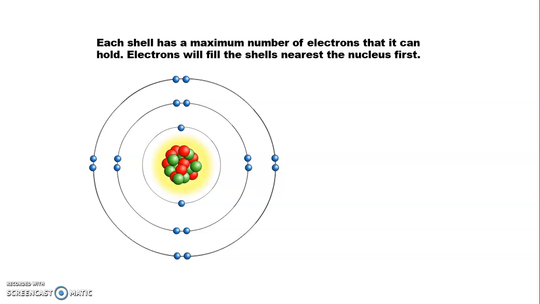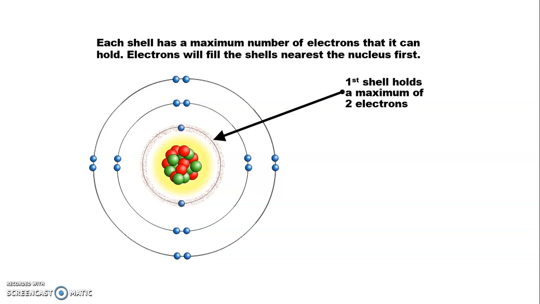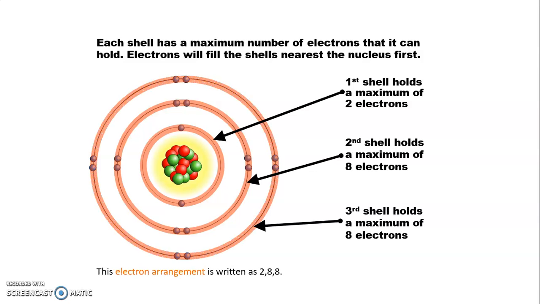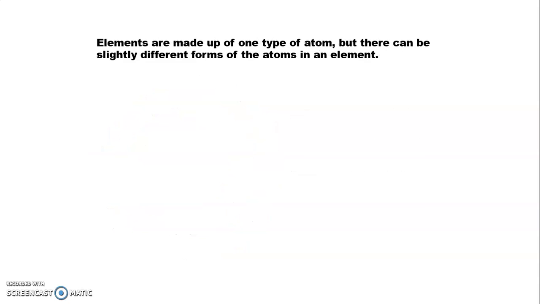Each shell has a maximum number of electrons that it can hold. Electrons will fill the shell nearest to the nucleus first. Means every shell contains a specific amount of electrons, and those shells which are close to the nucleus are always filled first as compared to the far ones. First shell holds a maximum of 2 electrons, second shell holds a maximum of 8 electrons, and third shell holds a maximum of 8 electrons. The electronic arrangement we can write as 2, 8, 8.